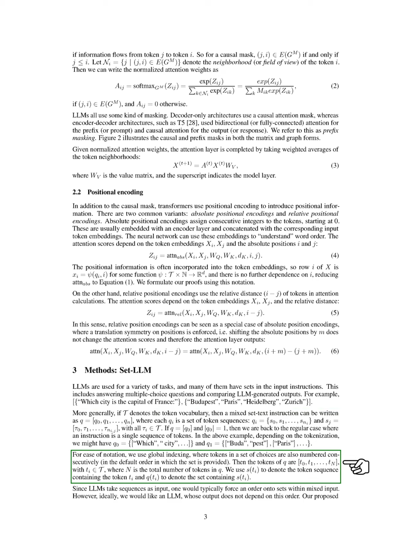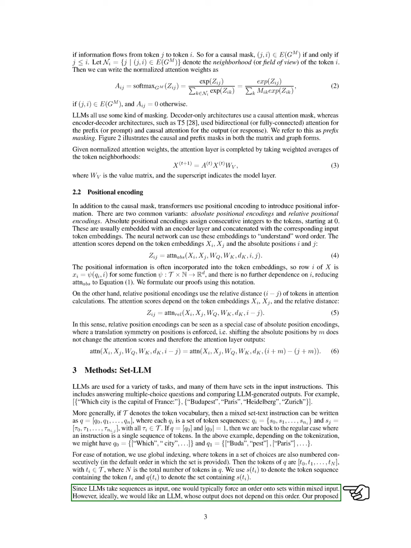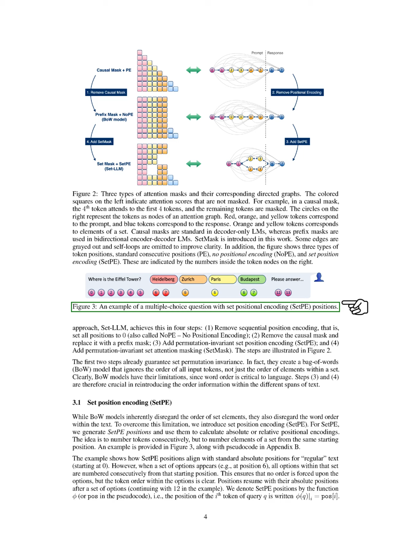To simplify notation, we use global indexing, numbering tokens in a set of choices consecutively. We denote the token sequence containing a specific token and the set that includes that sequence. Typically, LLMs require an order for these sets, but we aim for an LLM whose output is independent of this order. Our Set-LLM approach achieves this in 4 steps.